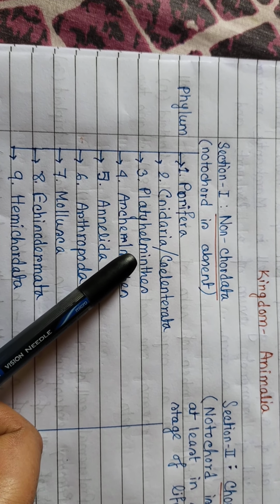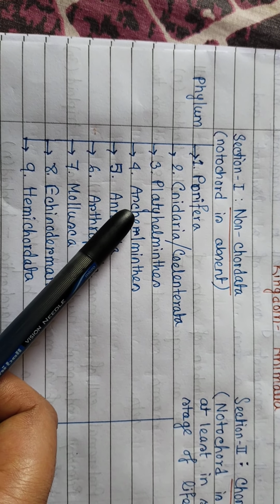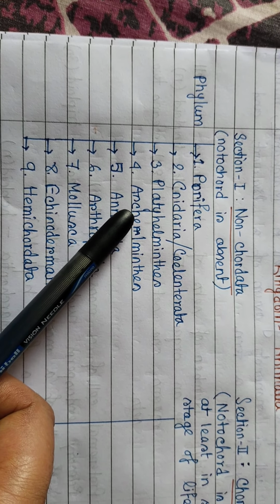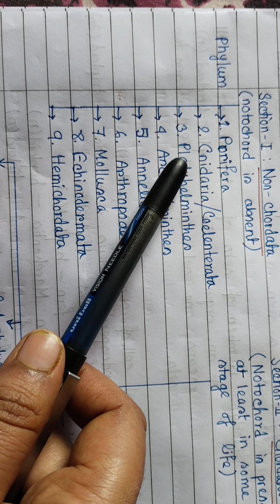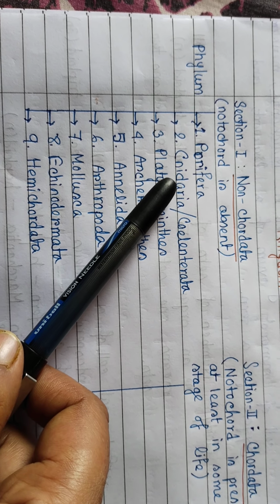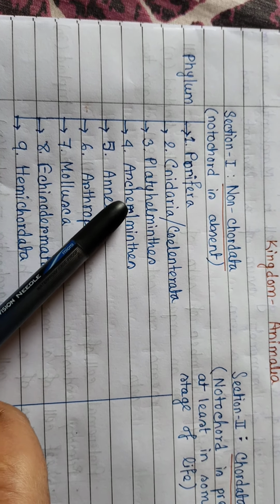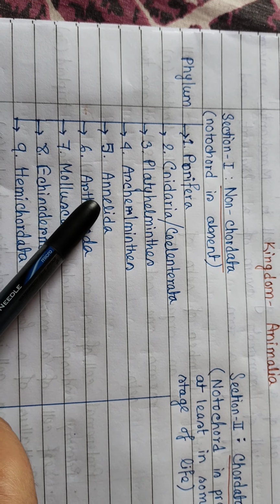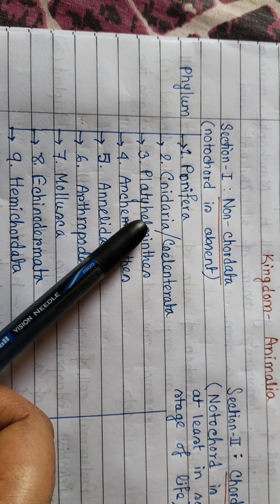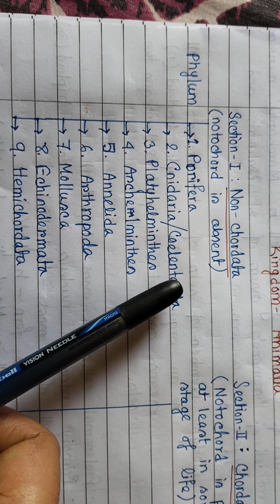The next is Platyhelminthes. Platy means flat, helminthes means worm. So Platyhelminthes is flat worm, with a leaf-like body structure. Aschelminthes means round worm. Platyhelminthes example is Fasciola hepatica, a common example.